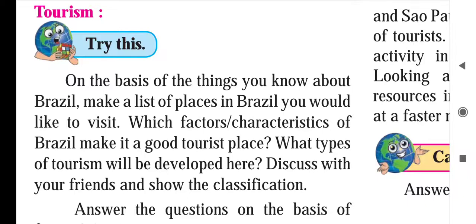So here see students, from the first chapter till the eighth chapter we have studied many things about Brazil. So here one question is raised: if you want to go for a tour in Brazil, then which places would you like to go? You have to give the names, and then afterwards what type of tourism will be developed in Brazil, that also you have to say. Then afterwards we have to discuss in the class.